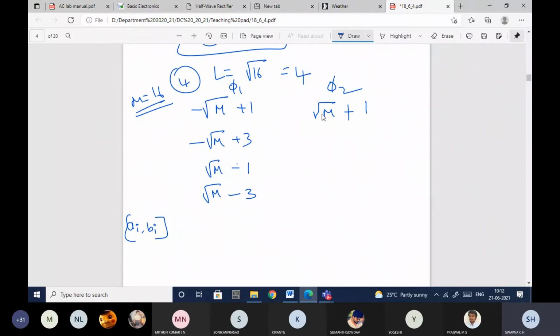In the same way here also, minus root M. Let me write the same: minus root M plus 1, minus root M plus 3, plus root M minus 1, plus root M minus 3. Whenever we are taking the ordered pairs, we will take the first one and map it with everything. This is the procedure for getting the ordered pairs.